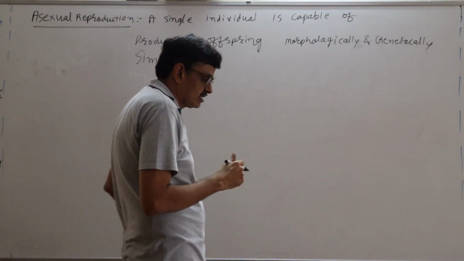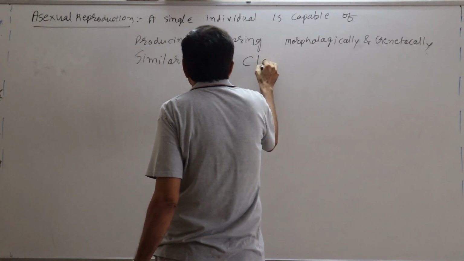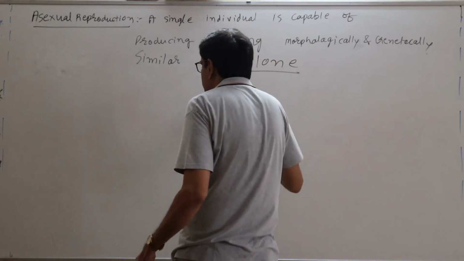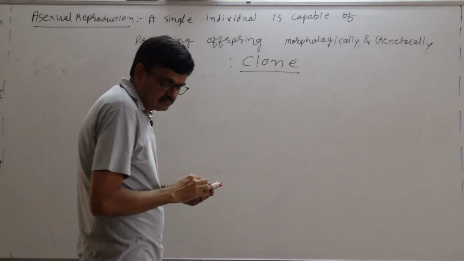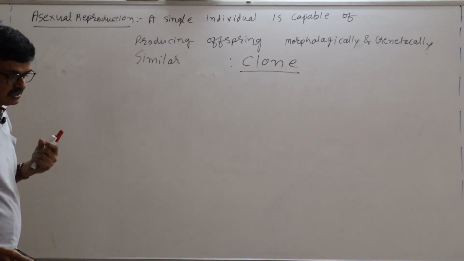That is called asexual reproduction, and the particular term used is clone. Okay, that is the definition of asexual reproduction.